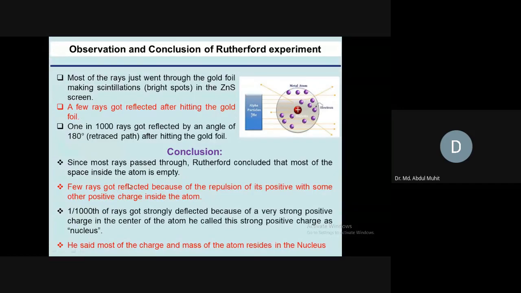Second, as a few rays are deflected, the repulsion of these alpha particles means there is some positive charge inside the atom. That is a positive charge, and the alpha particle is also positive in charge. So when a positive charge comes into contact with a positive charge, it is just deflected.